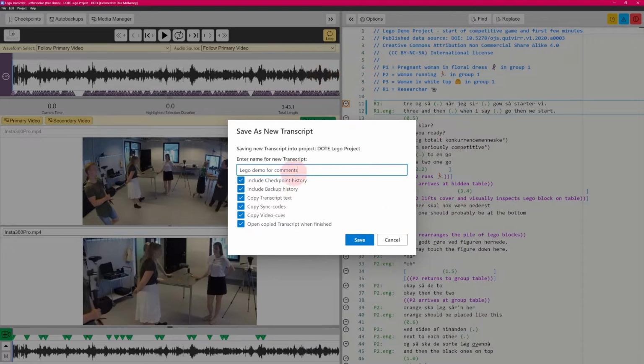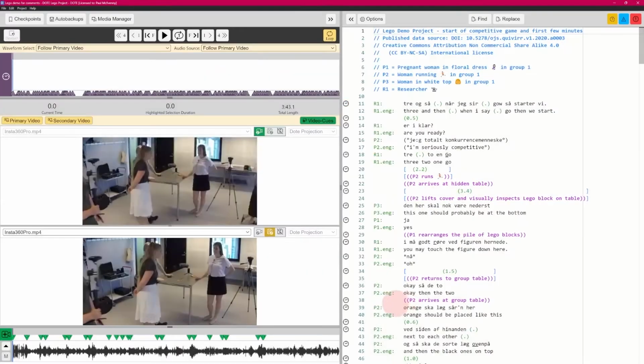In this case I don't want to do that. I'm going to create a new one. I don't want the backup history. That's my own, it's to do with my personal changes. But I want the checkpoint history, which is not very much at the moment. And I want the transcript, the sync codes, the video cues, and I want it to open immediately. So I'm going to save that now.